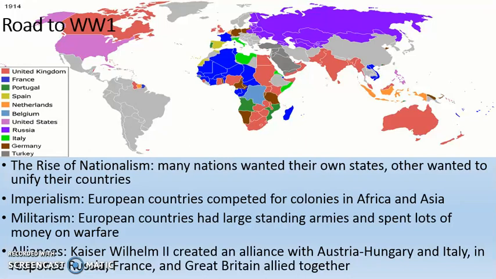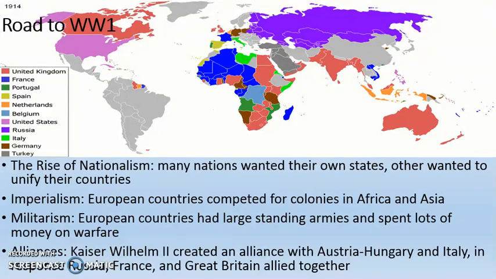So, people of European descent in the United States of America would be considered a nation. African Americans would be considered a nation. A state is the same thing as a country. So the United States of America is a state. So remember that Napoleon brought nationalism to Europe from France.